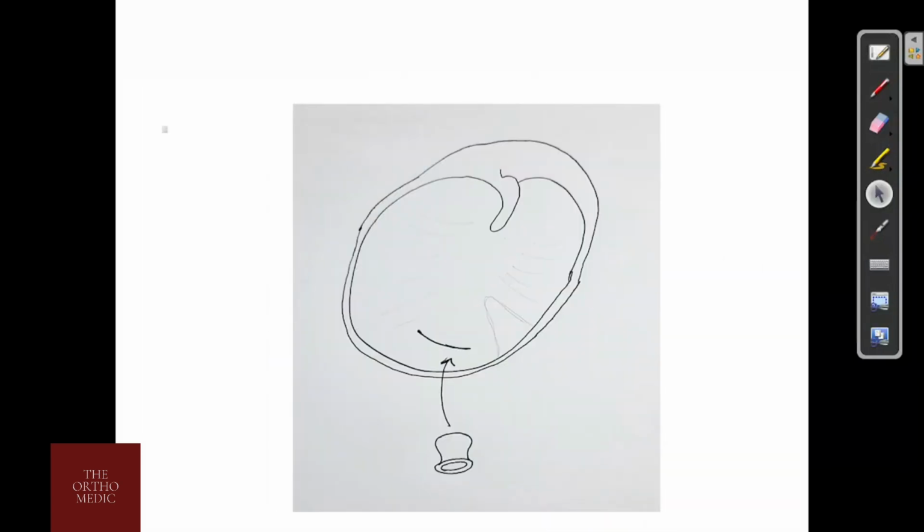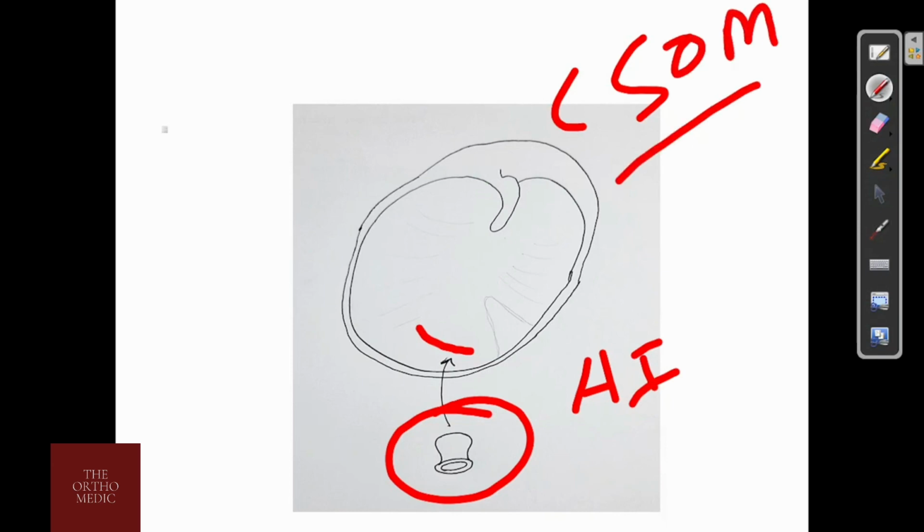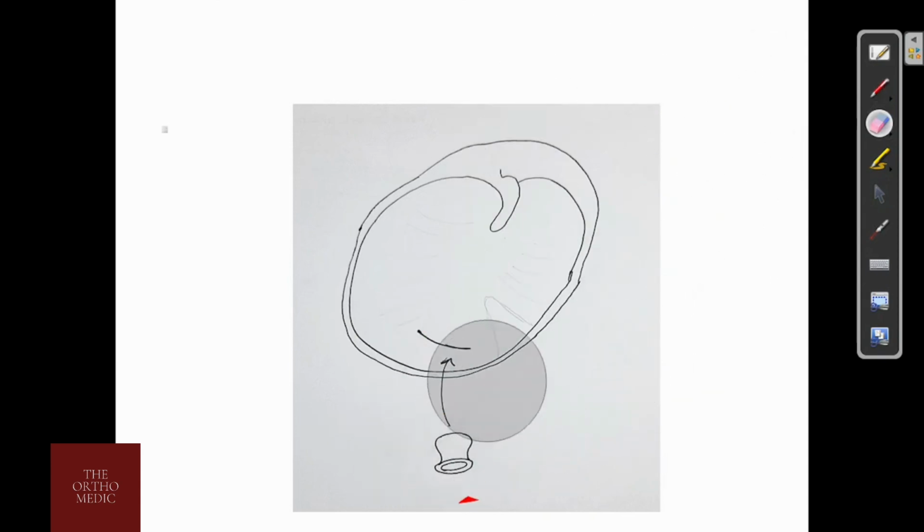Now, this is myringotomy. Here an incision is made in the anterior-inferior quadrant, and then this grommet is placed into this incision to prevent further CSOM due to fluid collection. And then after 6 months, this grommet is removed. This is how myringotomy with grommet insertion works.